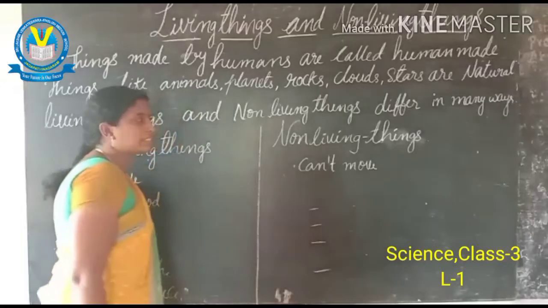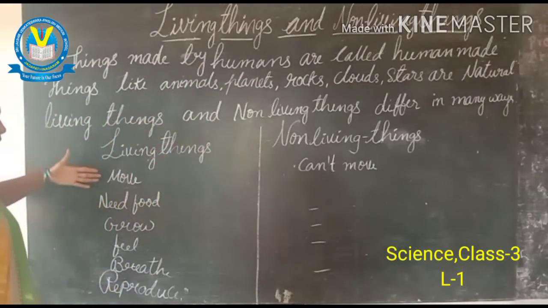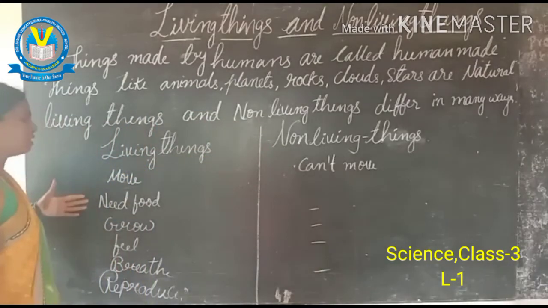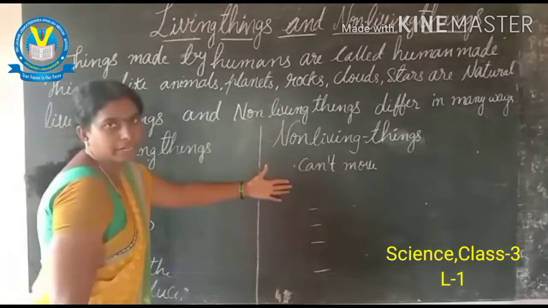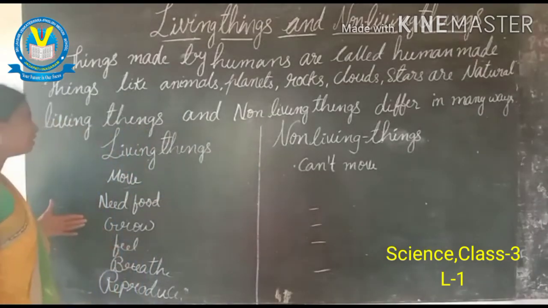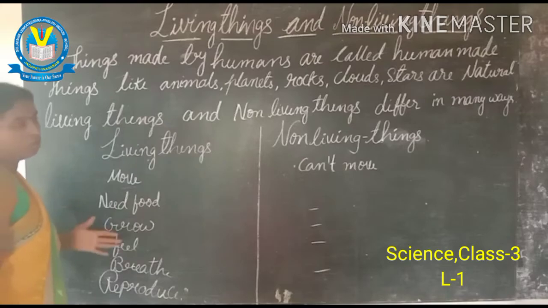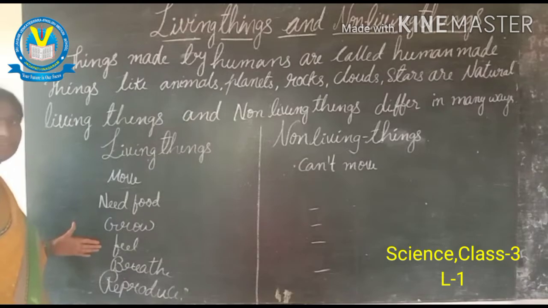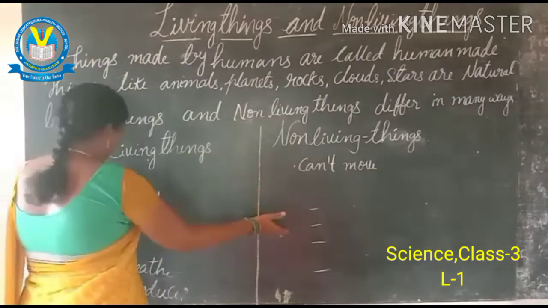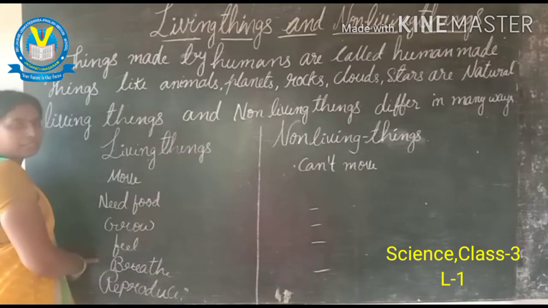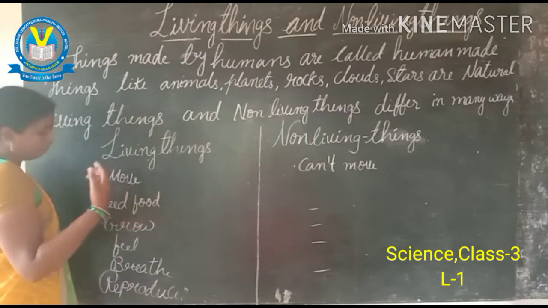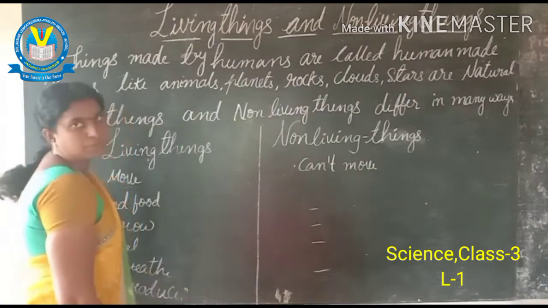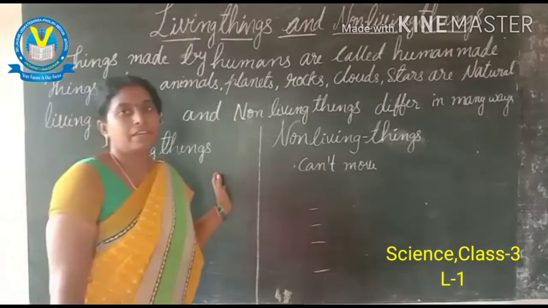cannot reproduce. Living things can move from one place to another. Non-living things can't move. Living things need food. Non-living things have no need of food. Living things can grow. Non-living things cannot grow. Who can feel? Living things. But non-living things cannot feel. Living things can breathe. Non-living things cannot breathe. And living things can reproduce, and non-living things cannot reproduce. That is the difference between living and non-living.